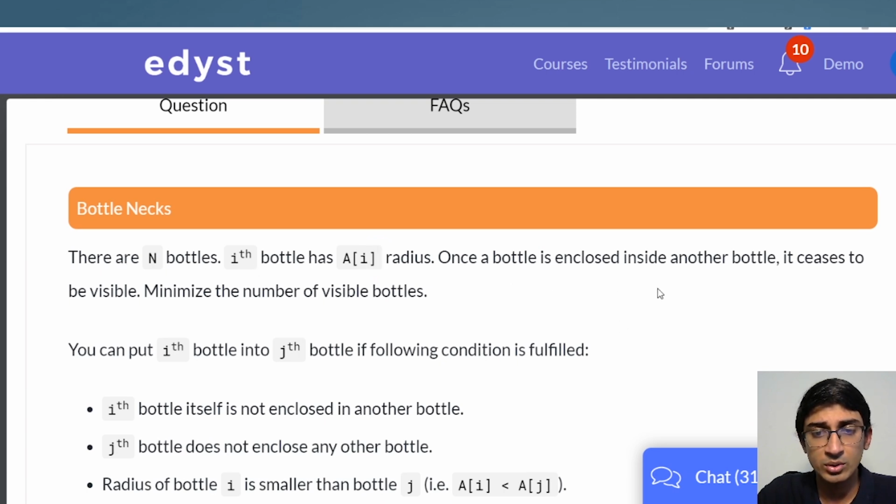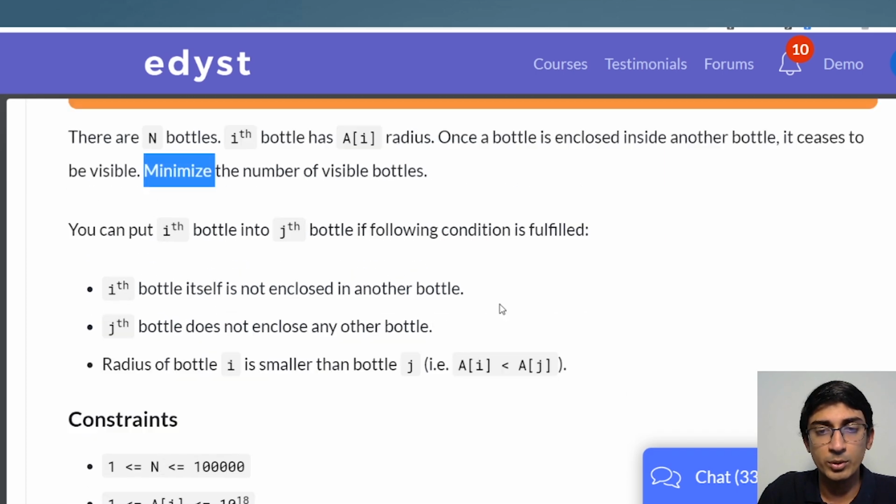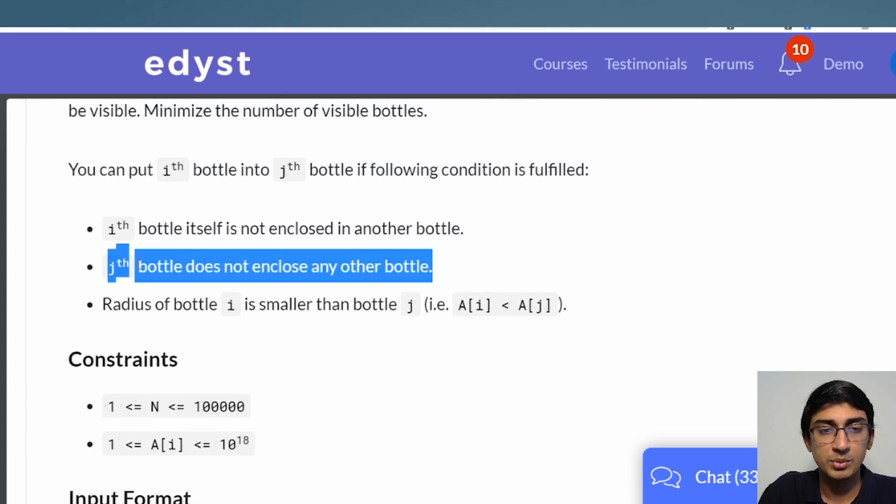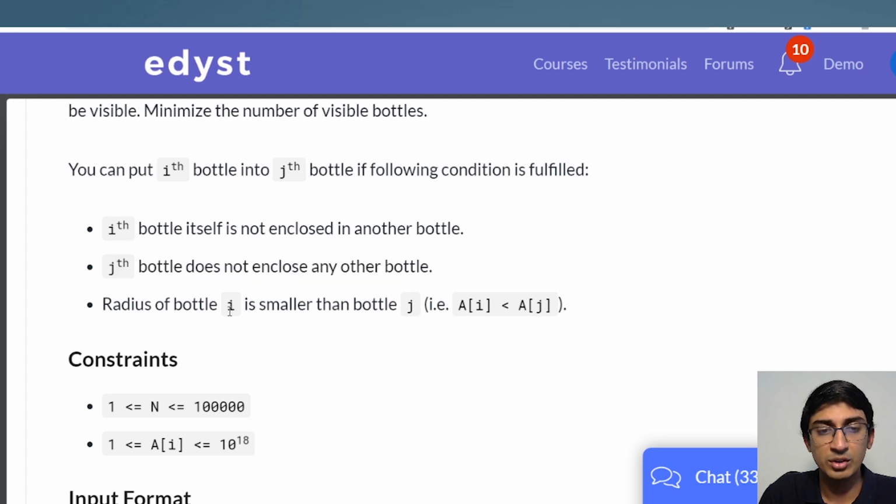Once a bottle is enclosed in another bottle, it ceases to be visible. So we're just putting one bottle inside another one, and it's like an opaque bottle, so you can't really see that bottle anymore. Minimize the number of visible bottles. So you can put one bottle inside the other, and you're supposed to minimize the number of visible bottles. You can put the ith bottle into the jth bottle if the following condition is satisfied. Ith bottle itself is not enclosed in another bottle. Jth bottle does not enclose any other bottle, and radius of I is smaller than bottle J.